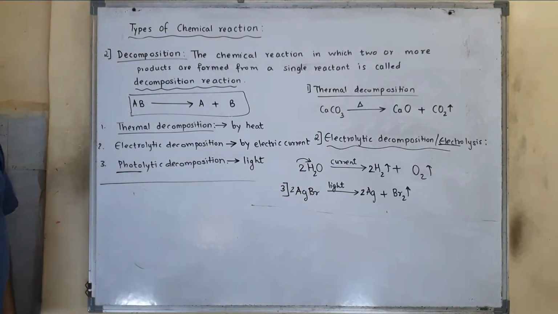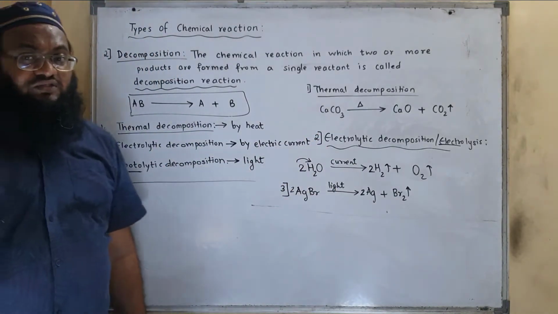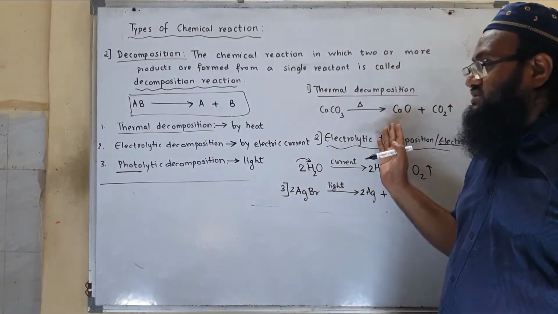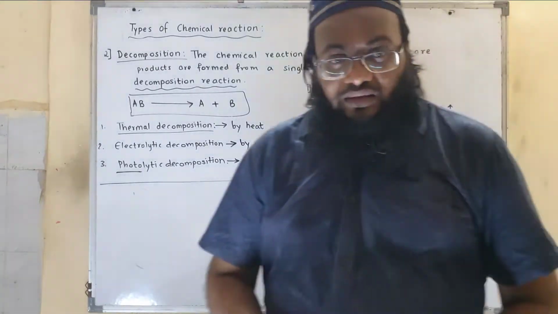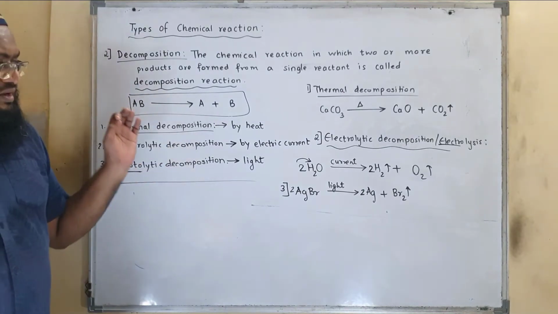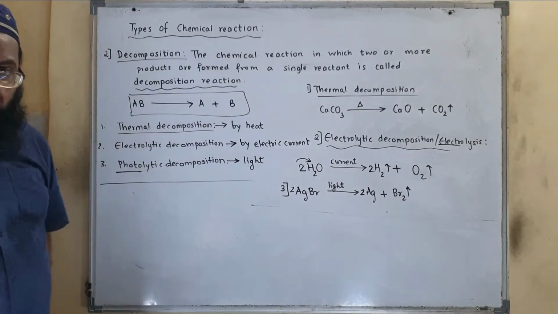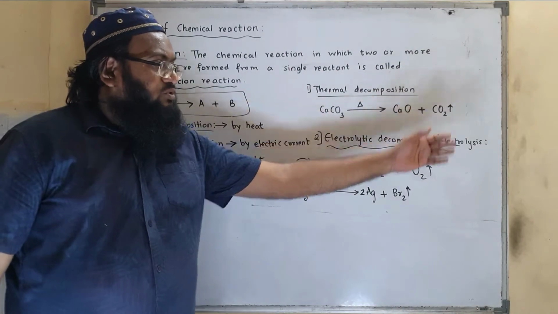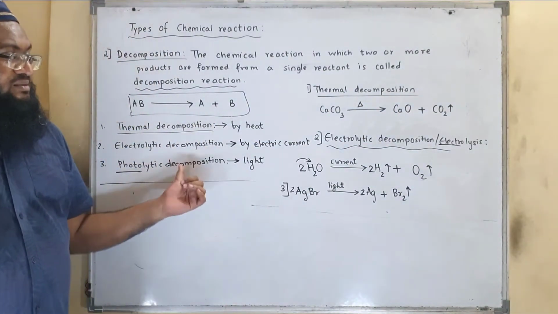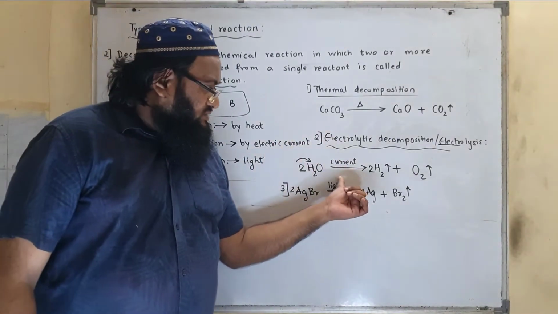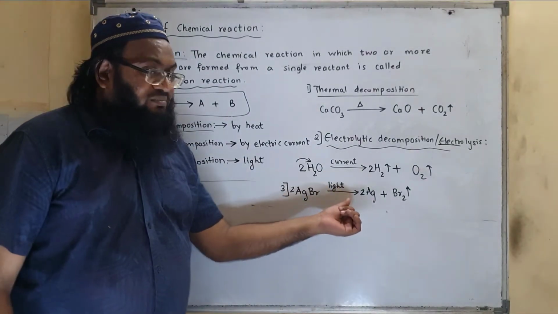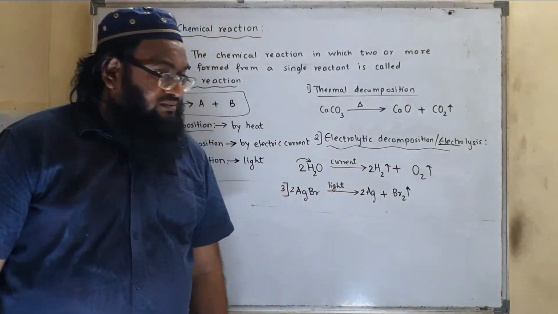Decomposition reaction. So decomposition reaction is nothing but the chemical reaction in which 2 or more products are formed from a single reactant is called a decomposition reaction. There are 3 types of decomposition reaction. One is thermal decomposition, decomposition which is brought about by heat. Example, calcium carbonate got decomposed to calcium oxide and carbon dioxide. Second one is electrolytic decomposition, that is decomposition brought about by passing current. Then photolytic decomposition, that is decomposition brought about by sunlight.